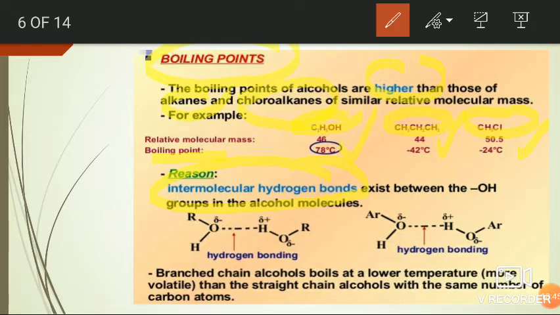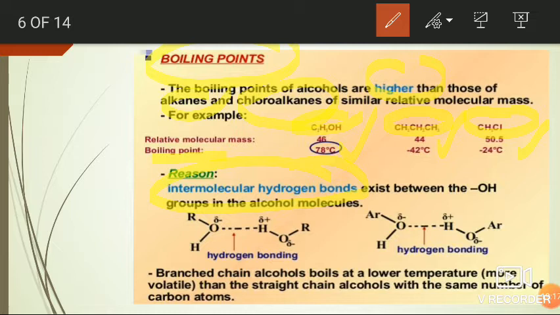That is the main reason for the higher boiling points of alcohol: formation of intermolecular hydrogen bonding. As we discussed in our previous slide, intermolecular hydrogen bonding is responsible for molecular association. So the molecules are connected to each other through hydrogen bonds. So in order to break the bonds, or in order to evaporate the liquid alcohol, we have to supply more energy.